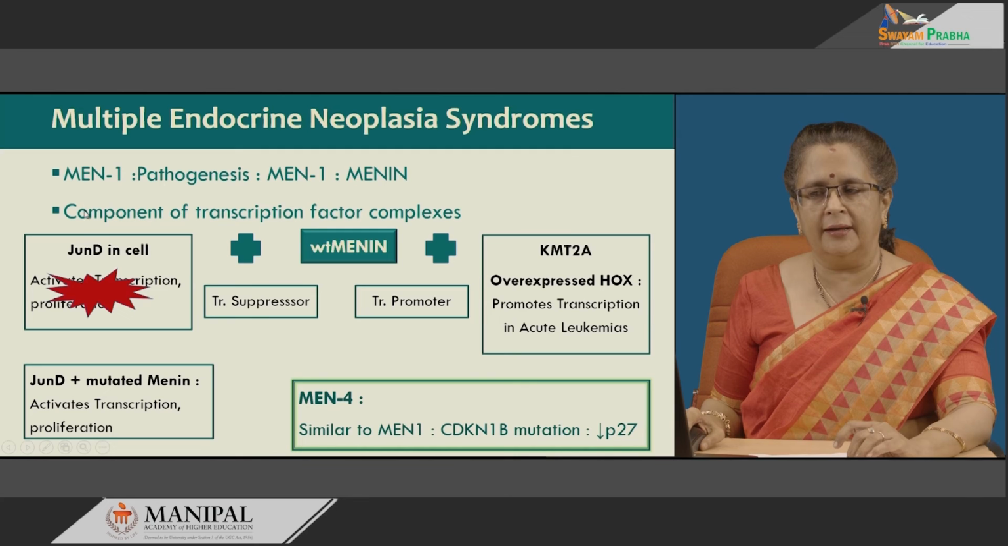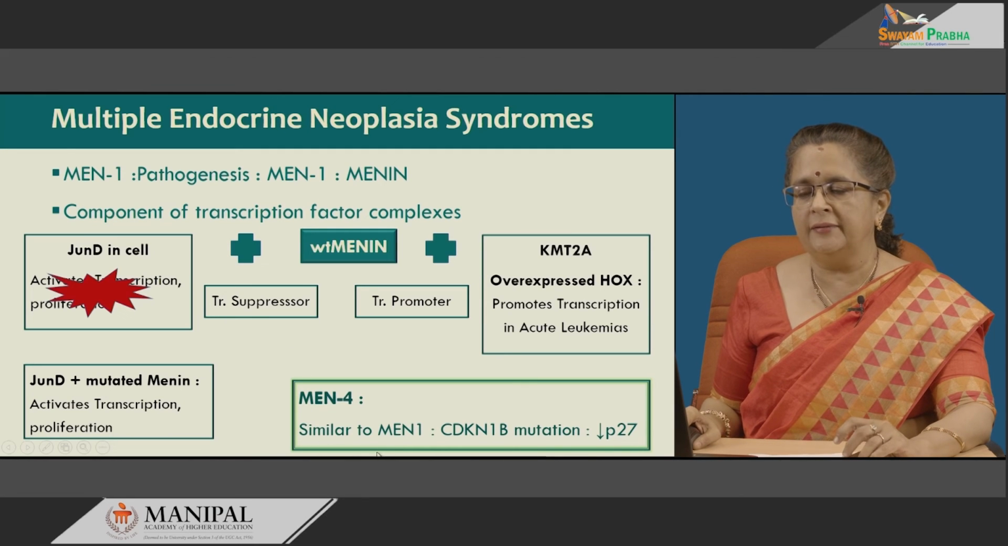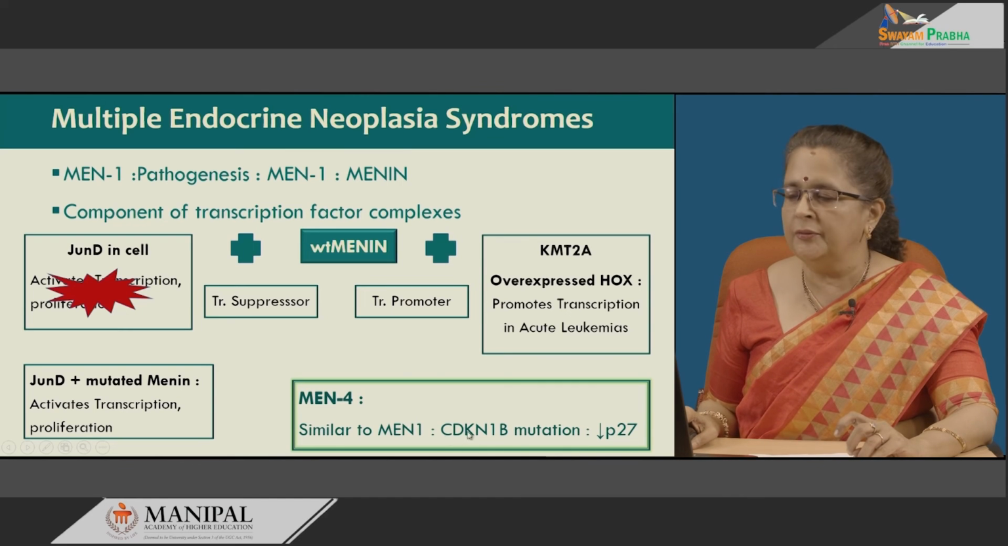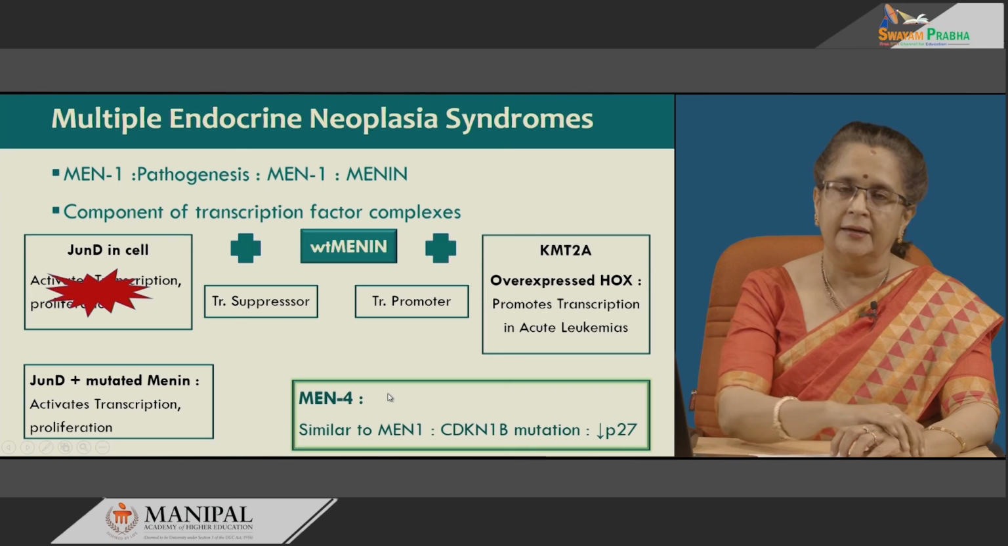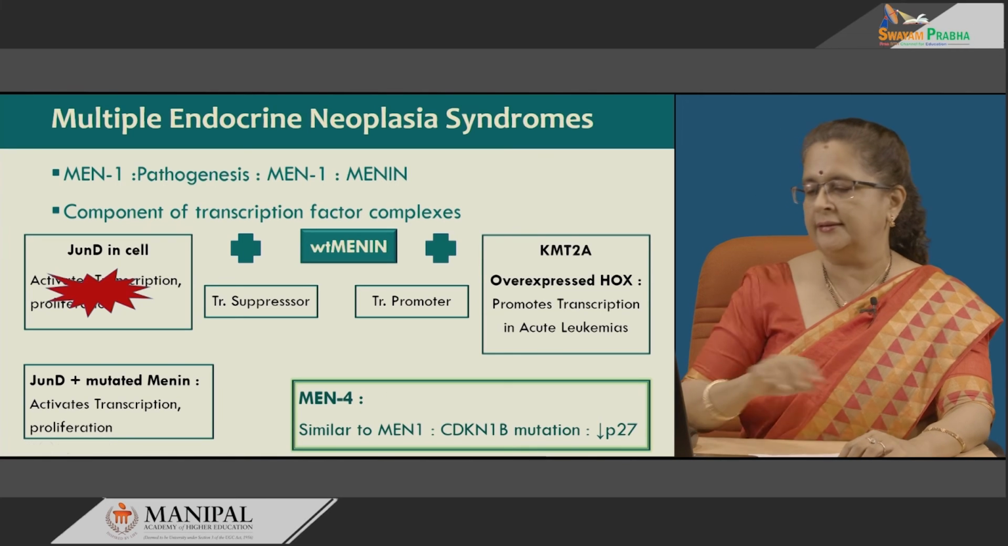MEN4 is similar in all aspects, the only difference from MEN1 being in the genetic factor, that is here it is CDKN1B mutation, and this downregulates P27. P27 is an important inhibitor in the cell cycle.